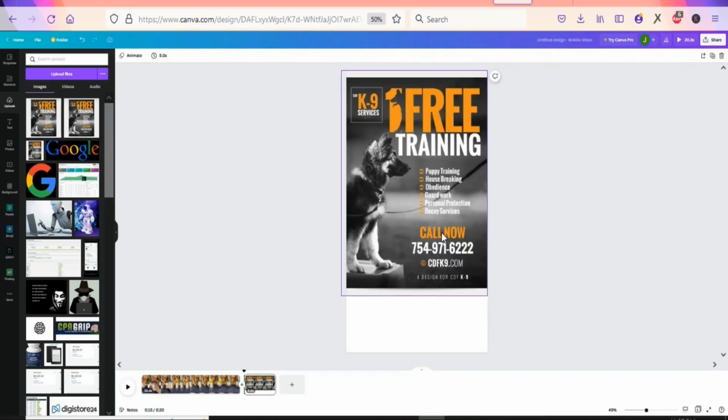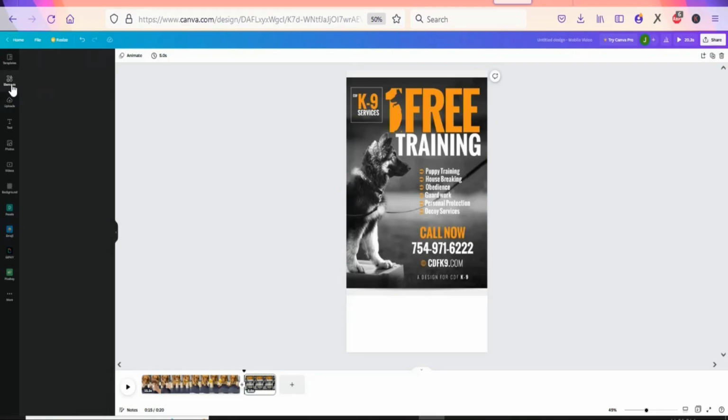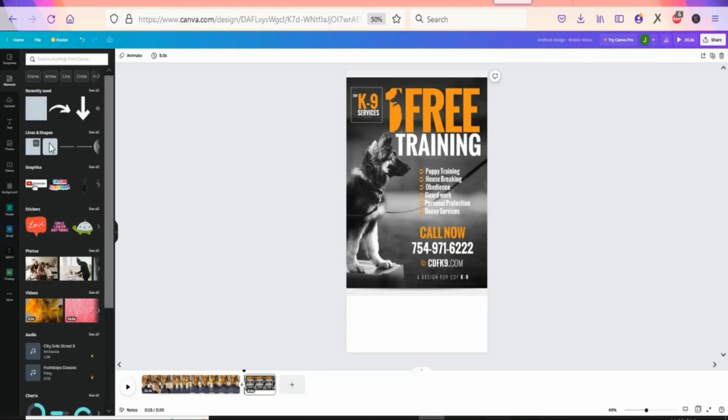So you are going to cover this particular call to action. You can see it right here. This is not ours, so you are going to cover it. This one too is not ours, so you are going to cover it. To cover this particular call to action, what you are going to do is come right here, click on elements. Once you click on elements, you are going to select one of these shapes. So just click on the shape that you want to use. Once you select the shape, you are going to see it right here. As you can see it right here.